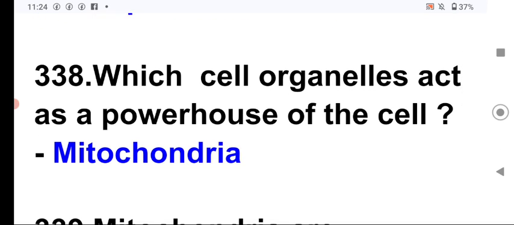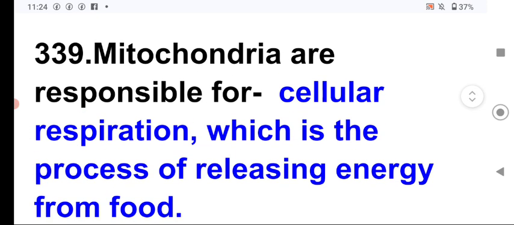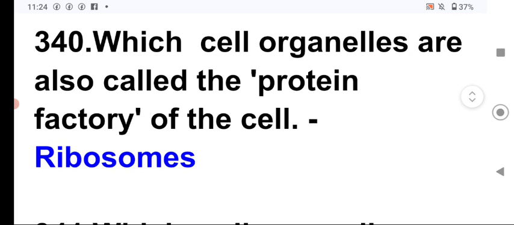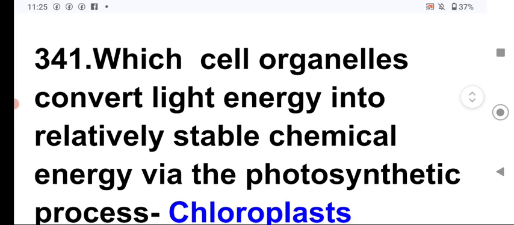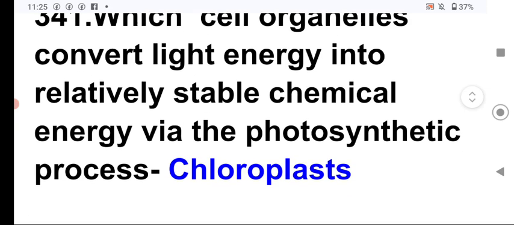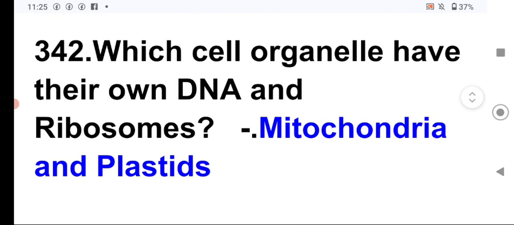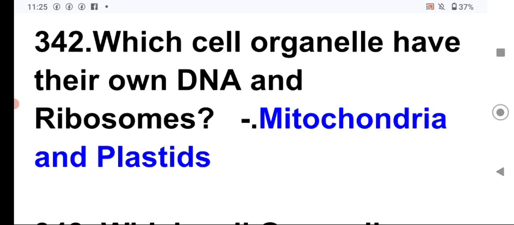Next, which cell organelles act as a powerhouse of the cell? It is the mitochondria. Next, mitochondria are responsible for cellular respiration, which is the process of releasing energy from the food. So it is known as powerhouse of the cell. Next, which cell organelle is also called the protein factory of the cell? These are ribosomes. Next, which cell organelles convert light energy into relatively stable chemical energy via the photosynthetic process? These are chloroplasts. Next, which cell organelles have their own DNA and ribosomes? This is mitochondria and plastid.